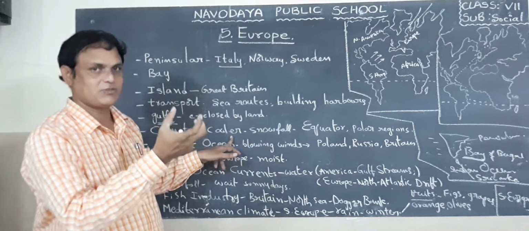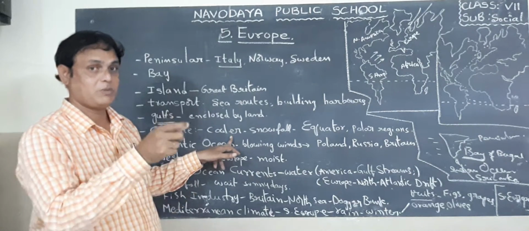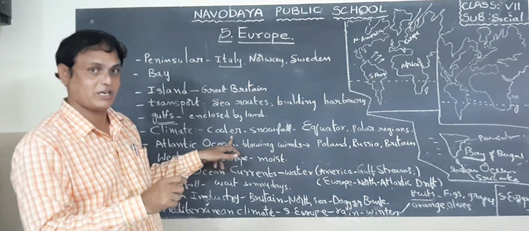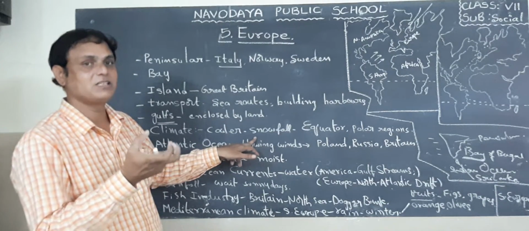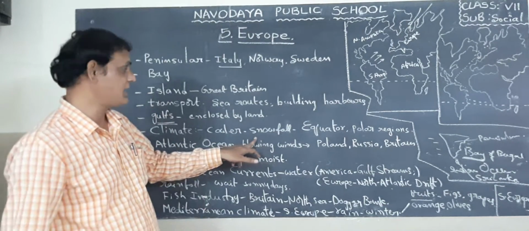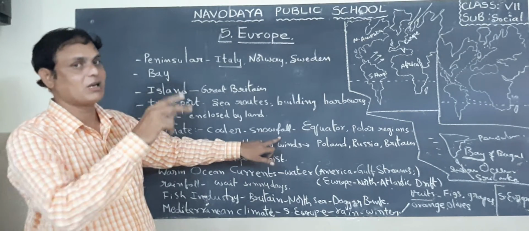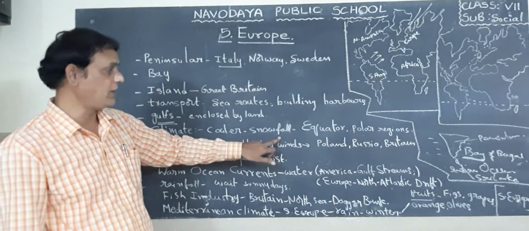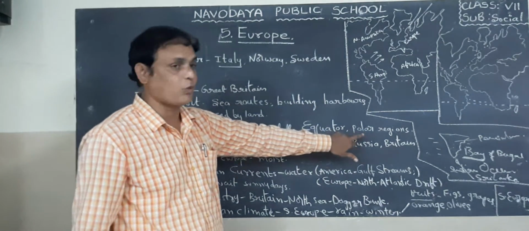Okay, so India receives heavy heat from the sun in the month of May. So that's why May is the hottest month in our country. But here, almost all months the recorded temperature is very low compared with our country. Snow is falling throughout the year over all the countries of the European continent. Okay, next one, what about the equatorial region and polar region?